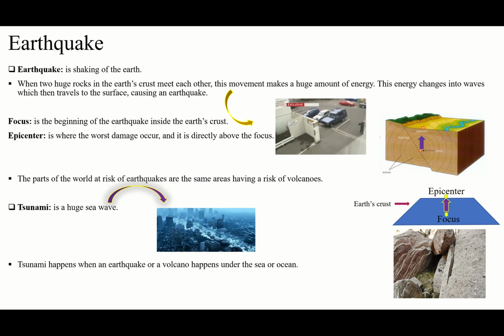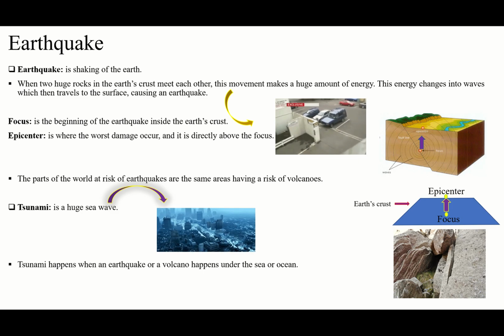By the way, you have to study the other parts. I think in other chapters, which you call units, you have studied the types of energy. One of the types of energy is movement, right? Movement energy. So this movement makes energy, and this energy changed into waves. You see here in the picture, these are some waves, some of them above, some below, some in the middle, some on the other side. So these are the circles. These circles are waves. The waves of what? This energy that we talk about.